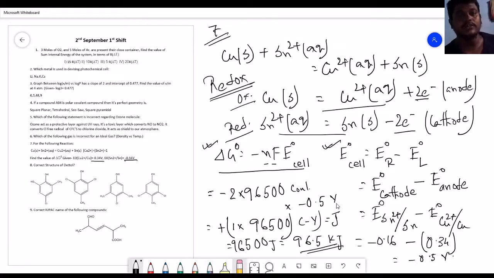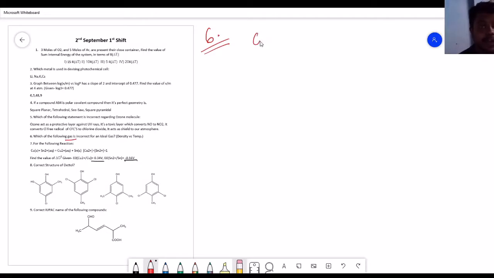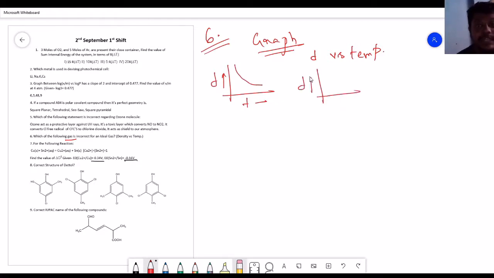So we are going to question number 6, because I did 7 earlier and I did not discuss 6. So, question number 6: which of the following graphs is incorrect for an ideal gas when you plot density versus temperature? The options were density versus temperature. Sorry, the question was which is the incorrect graph.